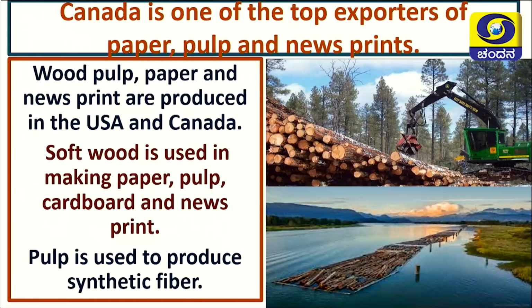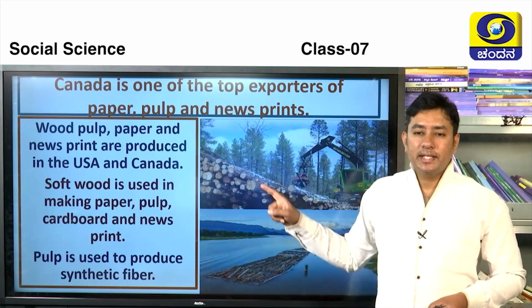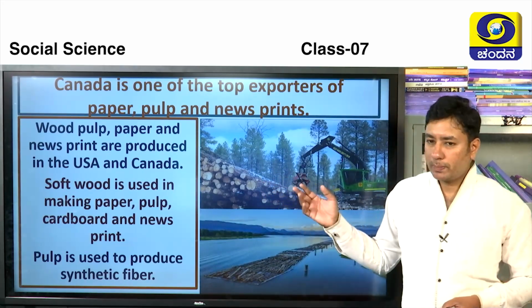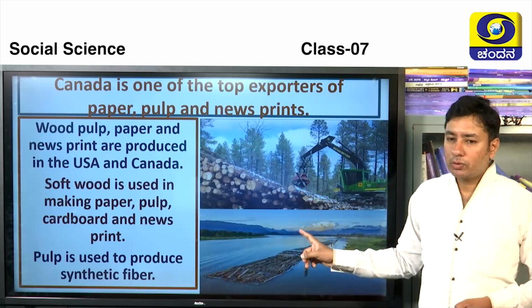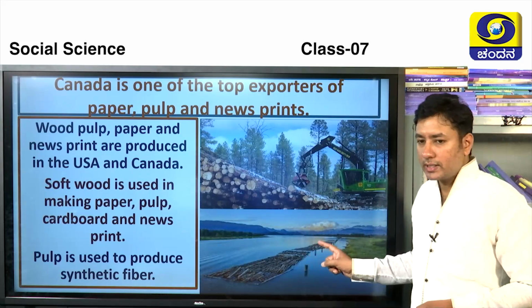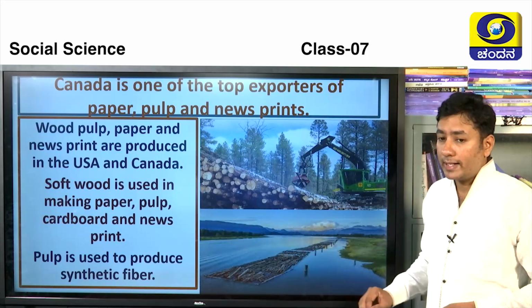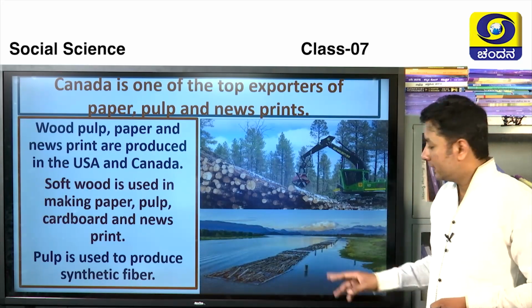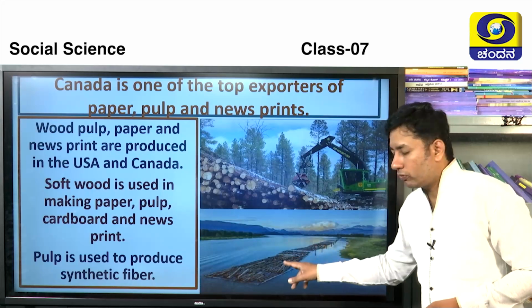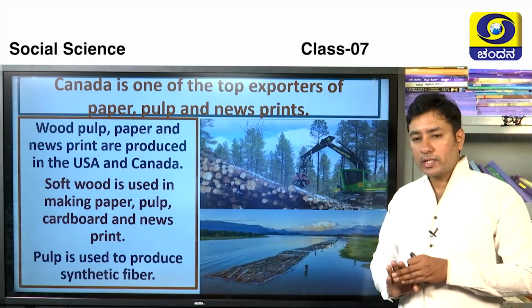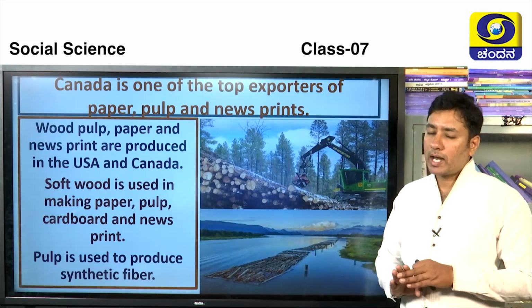Next, Canada is one of the top exporters of paper, pulp and newsprint. Why is that? Because they are in the tundra region. Wood cutting is the main occupation of those people. And after cutting the wood, here you can see that, from the mountain they are transporting it to the lowlands through water itself. See, the wood is floating on the water and it reaches its destination without consuming any fuel or harming nature.